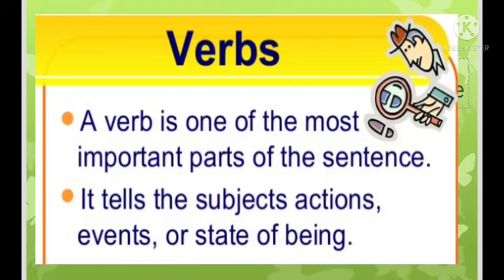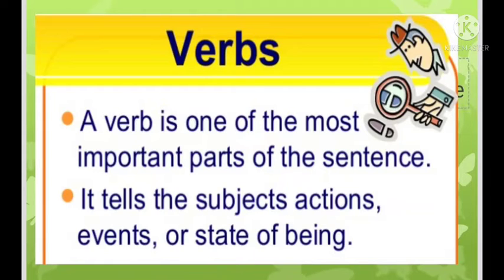A verb is one of the most important parts of the sentence. Why? Because it tells the subject's actions, events or state of being. For example, if I say, I do my homework, the word do, which is a verb here, tells in which state I am, what I am doing. I am doing my homework.